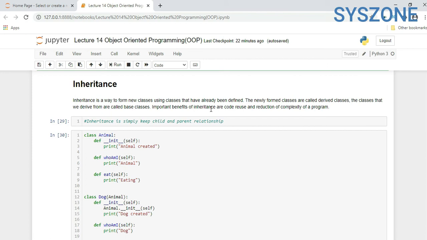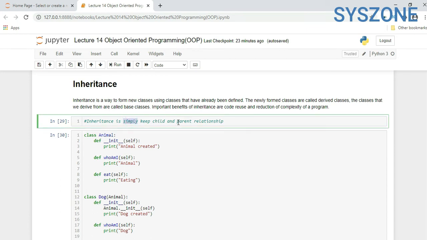Important benefits of inheritance are code reuse, or reusability of code, and reduction of complexity of a program. In simple terms, inheritance is used for reusability, meaning you are creating a class and using the same class again and again. Inheritance is simply a child and parent relationship.